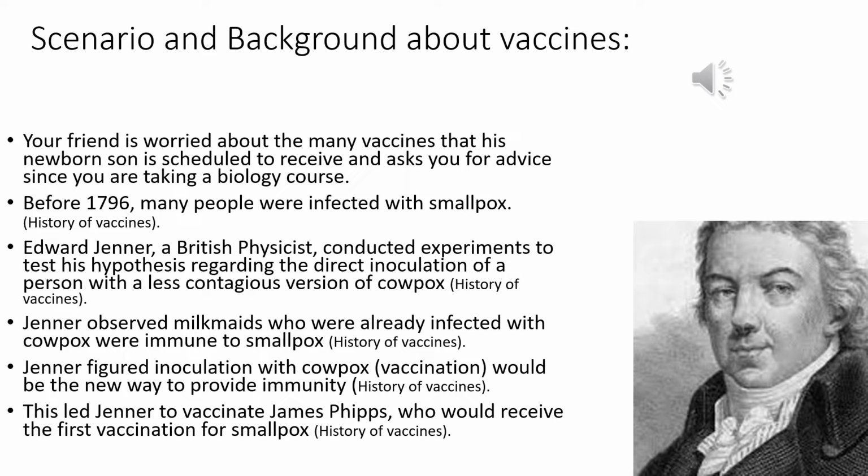the invention of vaccines. Before 1796, many people were infected with a virus called smallpox. The first person to suggest a method of vaccination for preventing smallpox was British physician Edward Jenner. According to the History of Vaccines article, Jenner conducted experiments to test his hypothesis regarding the direct inoculation of a person with a less contagious version of smallpox. He figured that inoculation with cowpox would be the new way to provide immunity for the body.